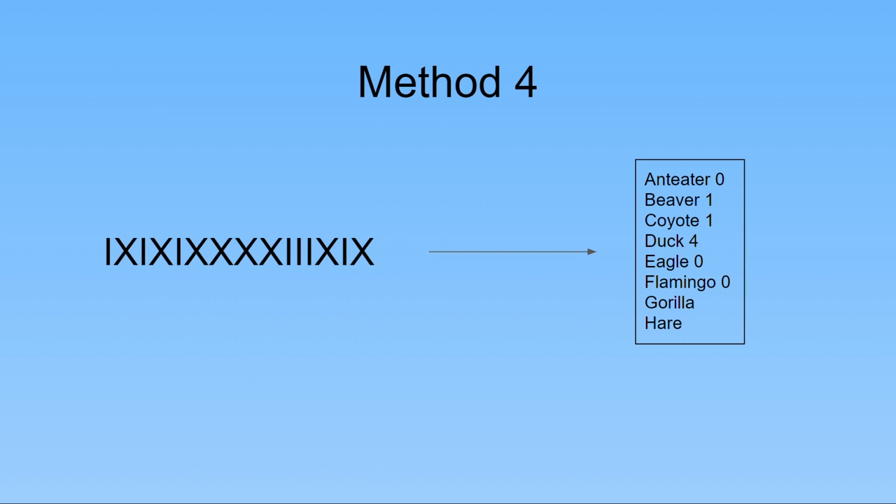There are no X's, so we move on to flamingo. There are no X's for flamingo either, so we move on to gorilla. We have 1 X for gorilla, then we move on to hare, and we finish it off with 1 X on hare. This code will always have 8 X's because there are 8 different votes. And since there are 8 animals, we move to the next animal 7 times, so there are 7 I's.